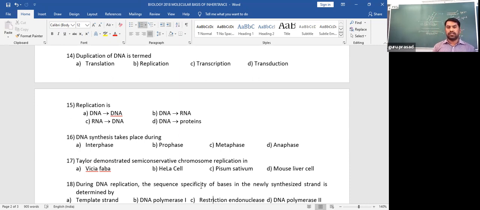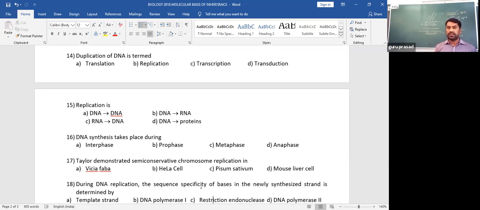Now they are asking about replication. What happens in replication? You obtain DNA from DNA. DNA gives DNA. DNA gives RNA. RNA gives DNA. DNA gives protein. So replication means DNA to DNA. From one DNA, we will get another copy of DNA. So that is the answer.